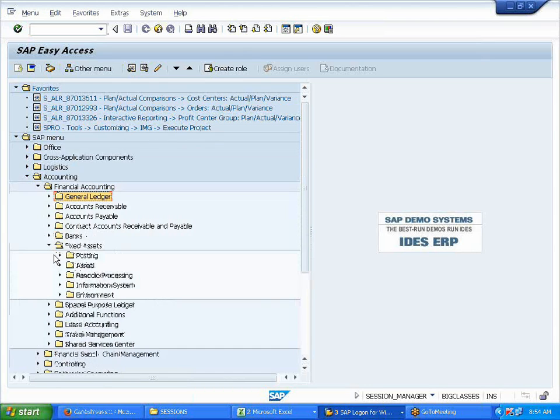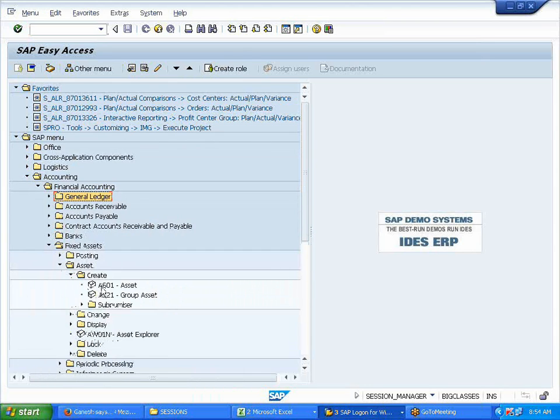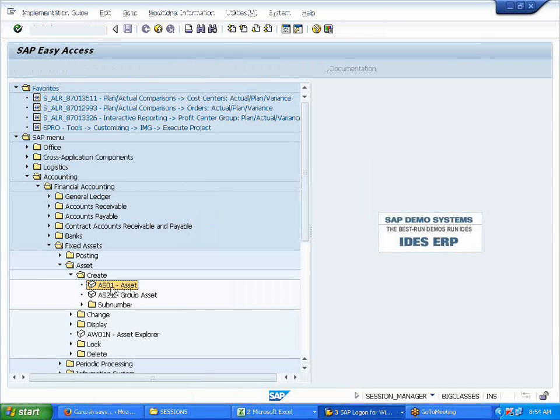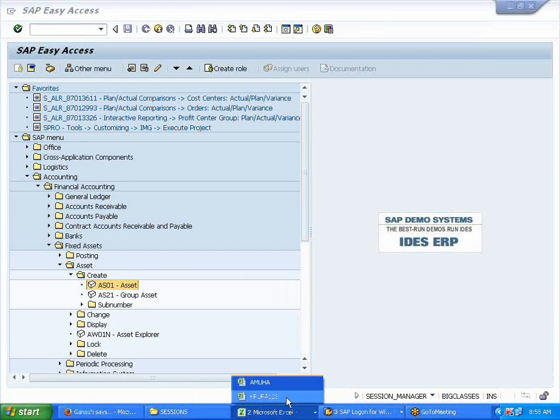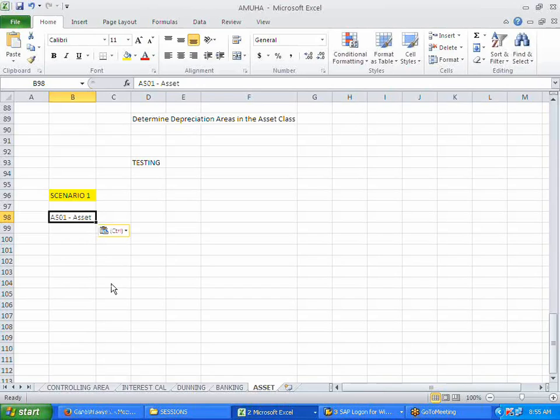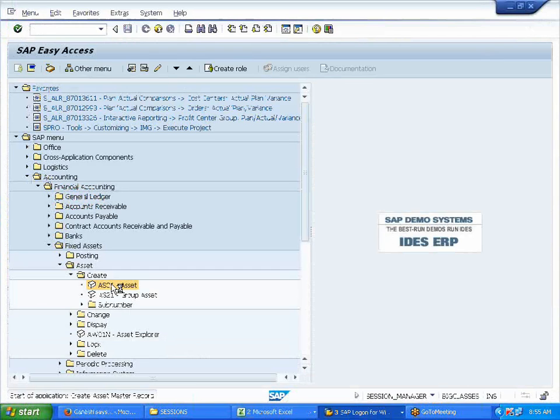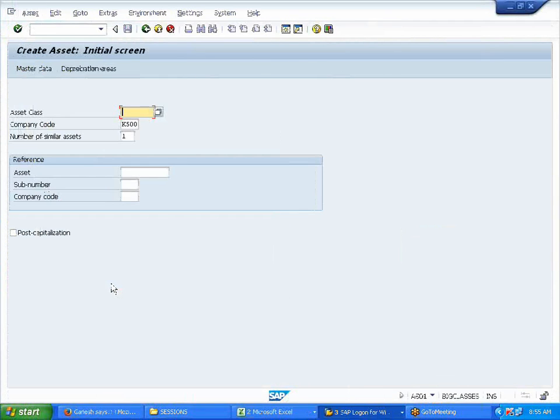Fixed assets, create AS01, asset master data. Remember this transaction code, AS01. So what is our asset class? Remember, all assets are identified by an asset class.